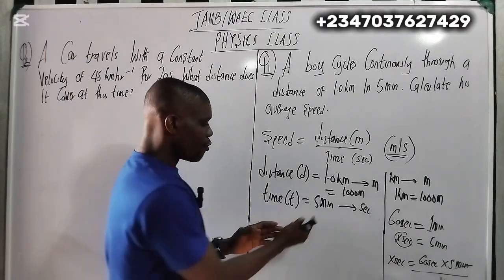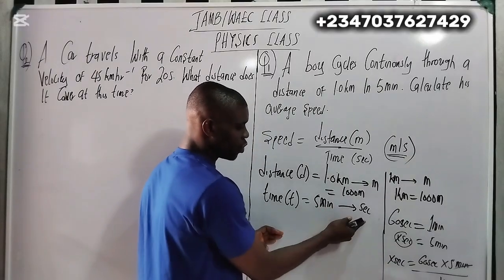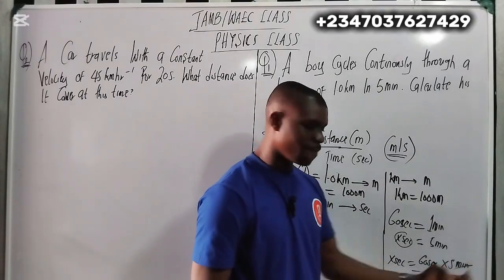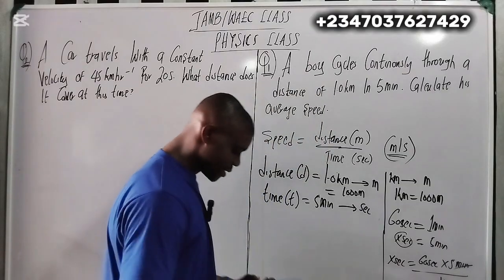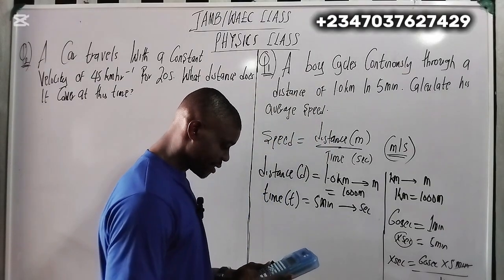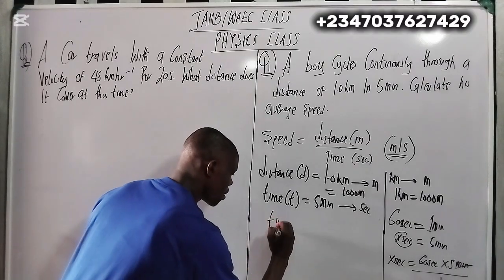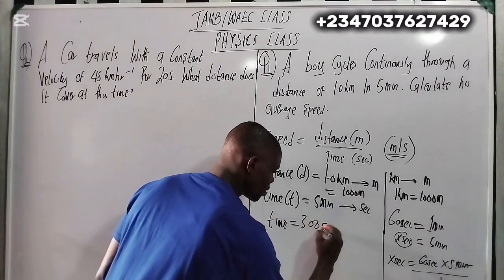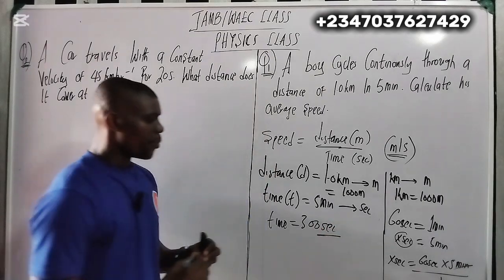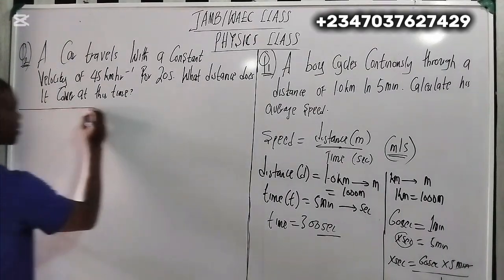If you're converting minutes to seconds, you multiply by 60. And if you multiply 5 times 60, here we have 300. So my time is 300 seconds. Now, let me show you more. So these are the things to put in mind.